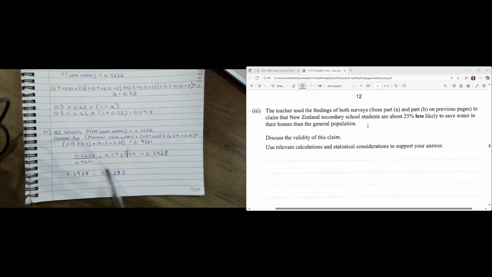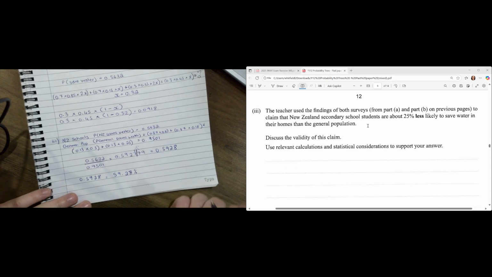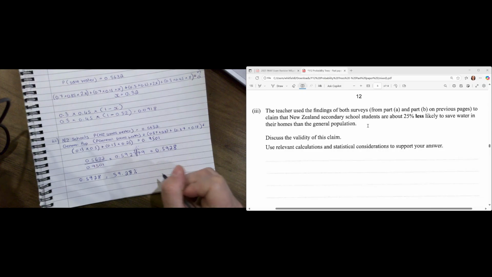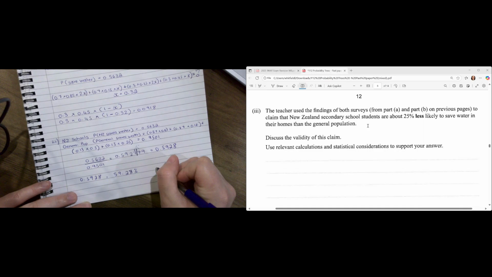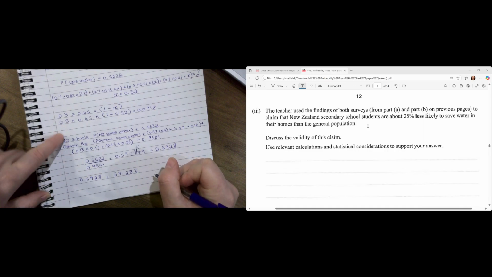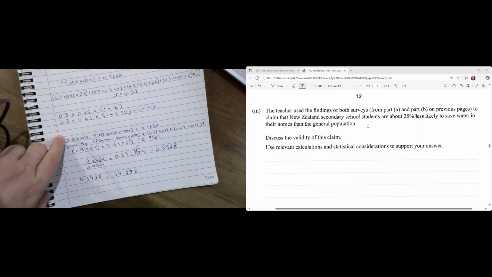This is 40% less likely than that. So just from looking at this number, I can go, 100 is roughly 60%. So I would say that New Zealand schools are actually 40% less likely compared to the general population.